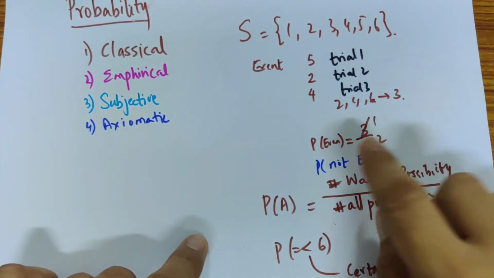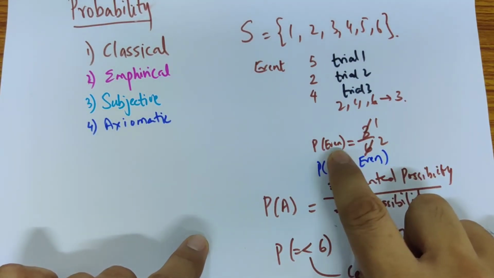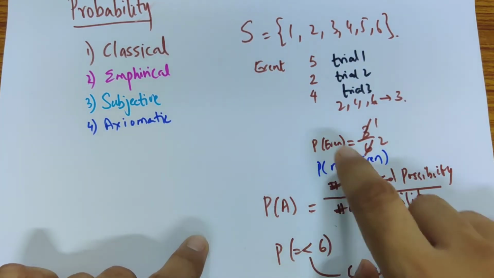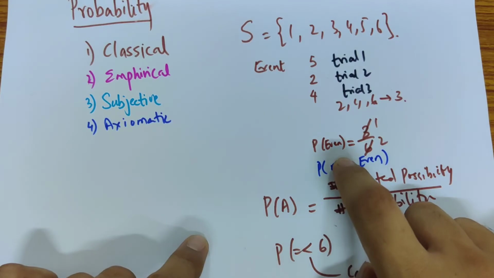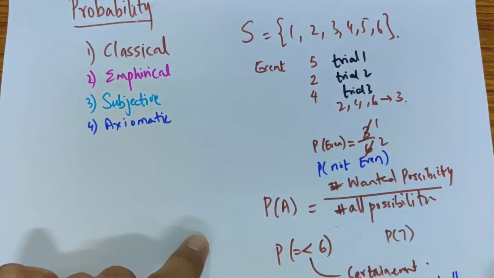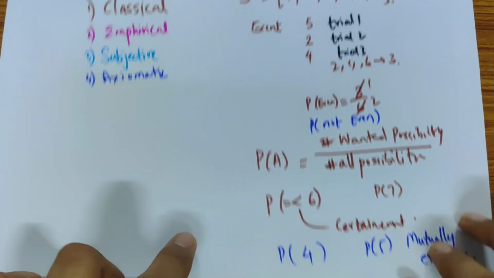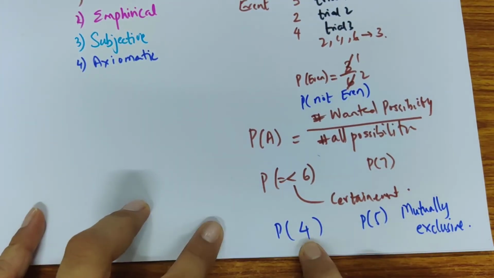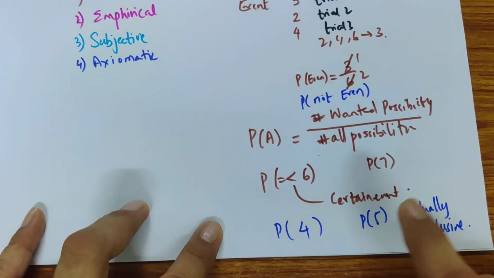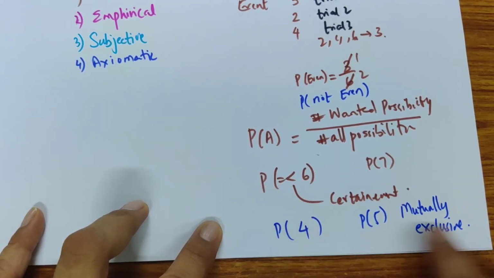Then we talked here about if I get an even, what's the possibility? If I get something that's not even. Now these are the only 2 things together, and if this comes, this won't come, if this comes, this won't come. So these are called mutually exclusive events. Another example, I want to get probability of 4, I want to get probability of 5. If I get 4, I won't get 5. If I get 5, I won't get 4. So these are also mutually exclusive events.